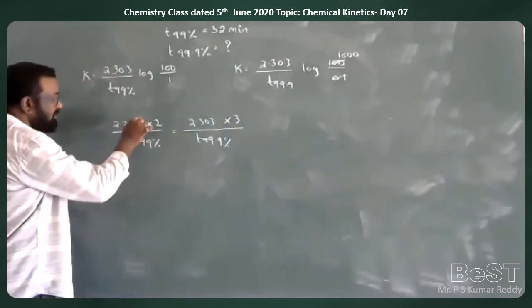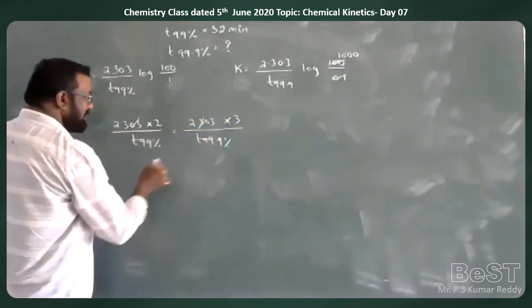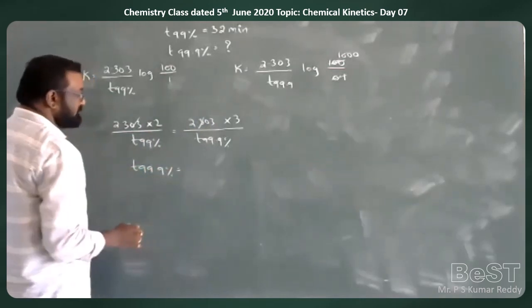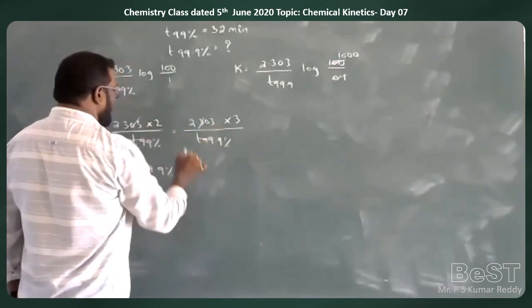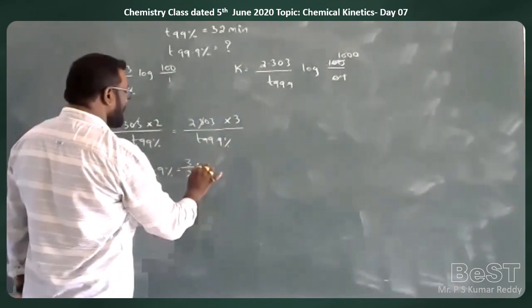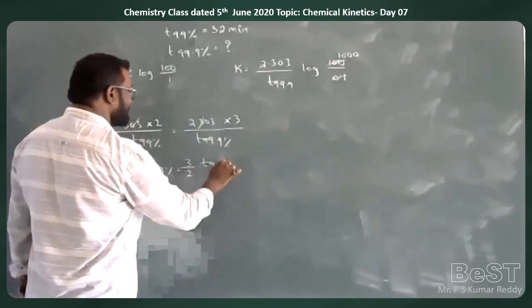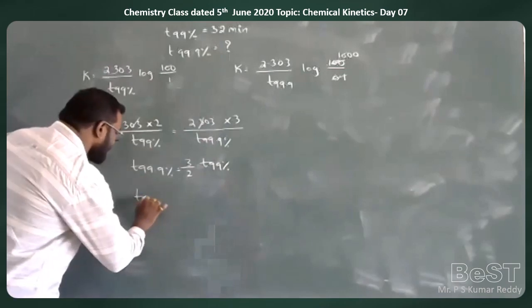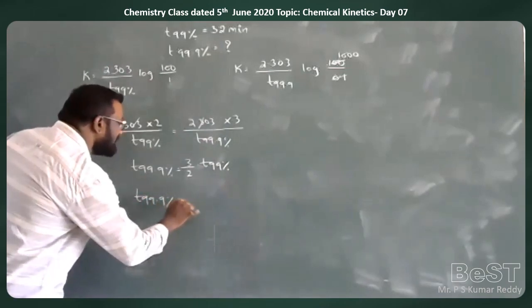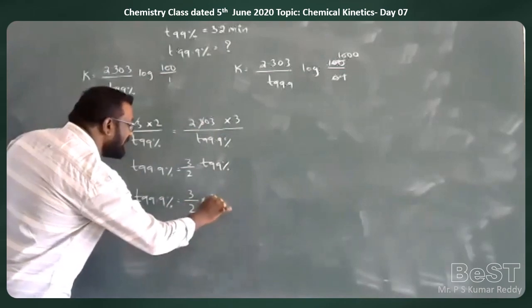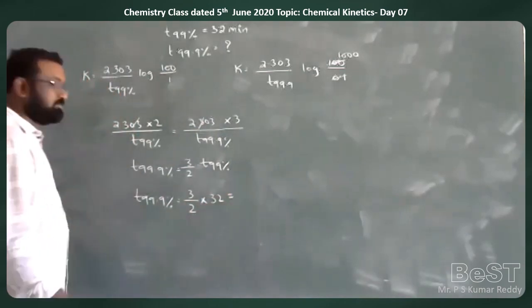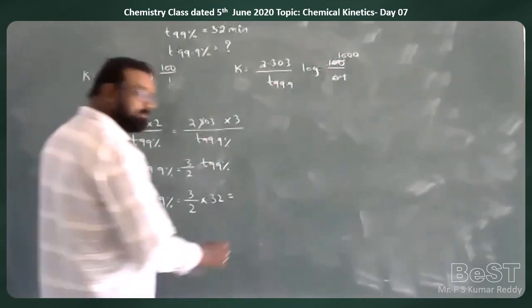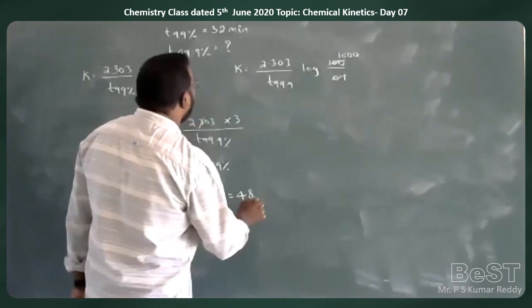So 2.303 gets cancelled. T99.9% is equal to how much? 3 by 2 T99%. T99% is given as 32. So T99.9% is equal to 3 by 2 into 32. You'll be getting 48 minutes.